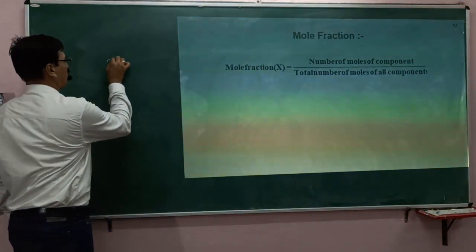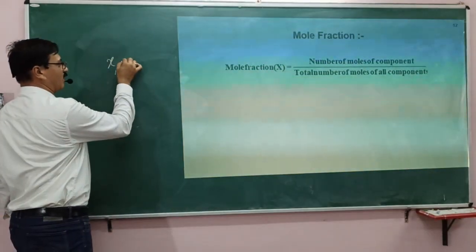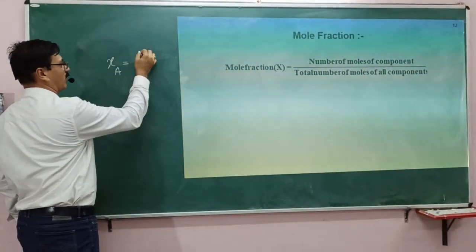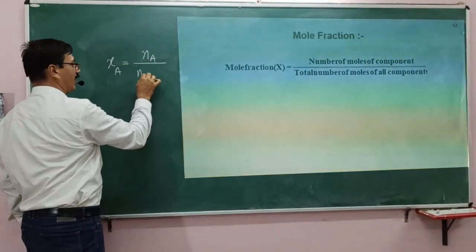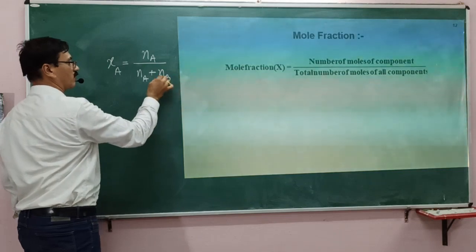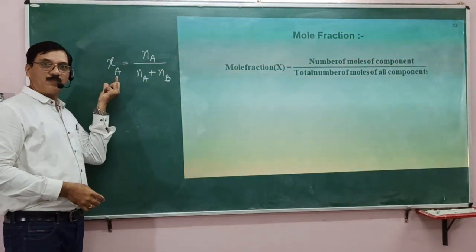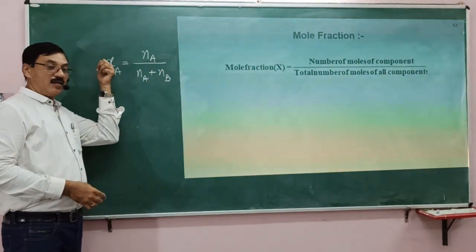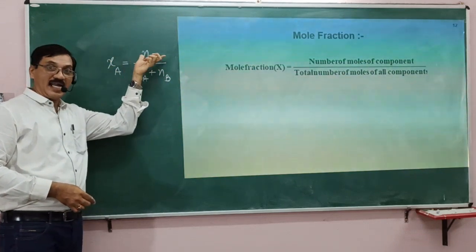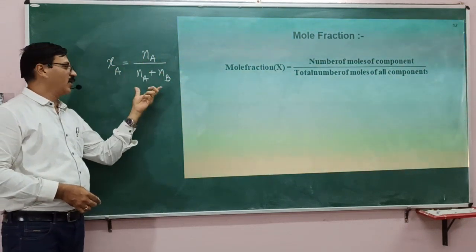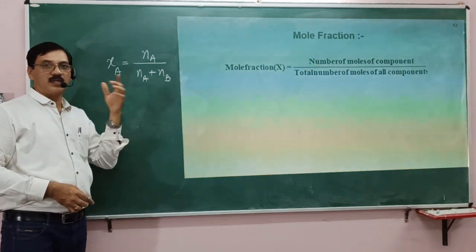For one component A, we express it like this: XA is equal to NA divided by NA plus NB. If there are two components A and B, then the mole fraction of one component is the number of moles of that component, therefore NA divided by NA plus NB.